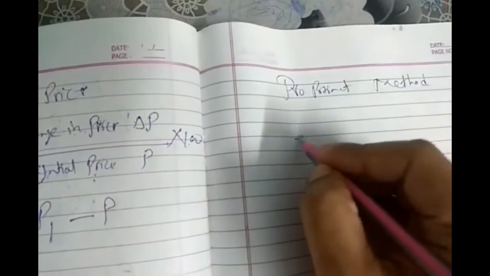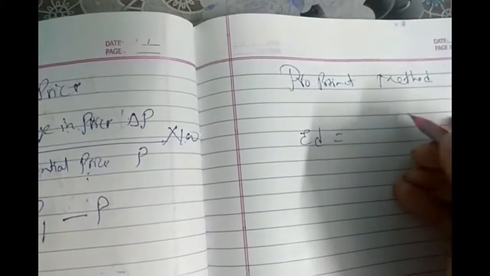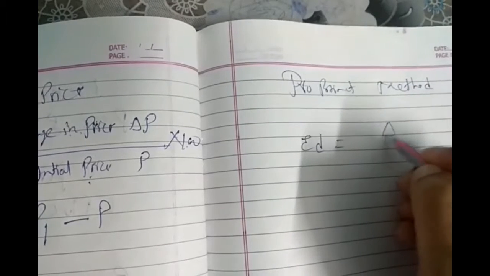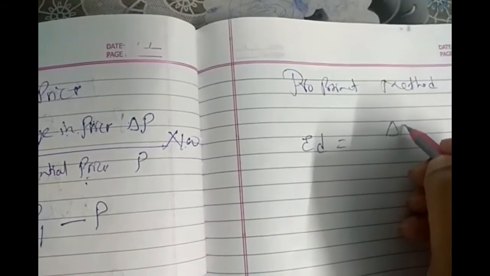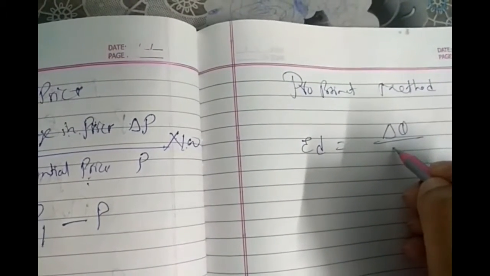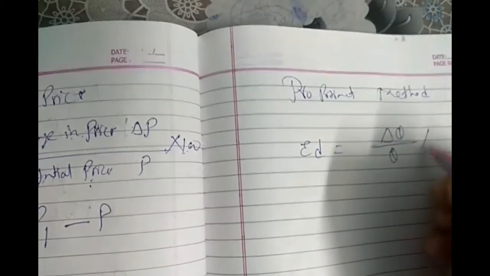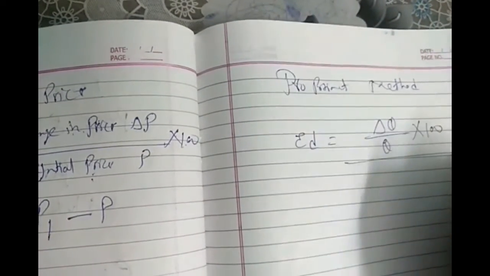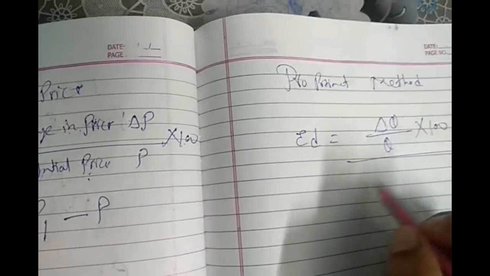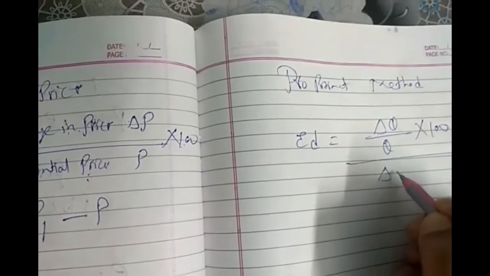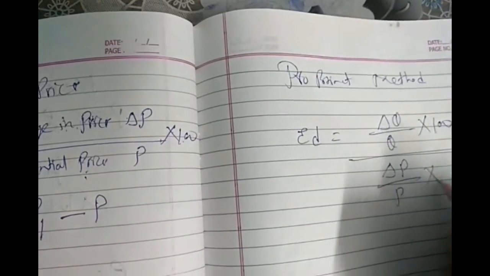So, one more alternative method. Percentage change in quantity demanded is delta Q upon initial quantity into 100, and percentage change in price is delta P upon P into 100.